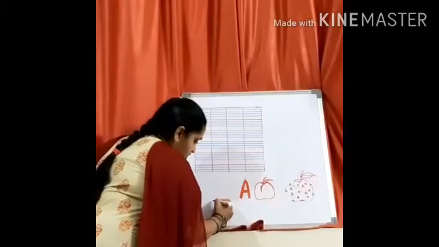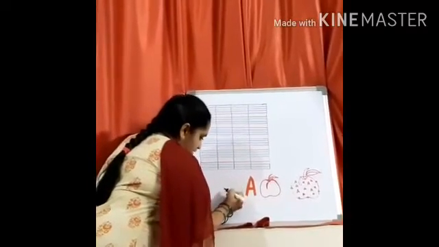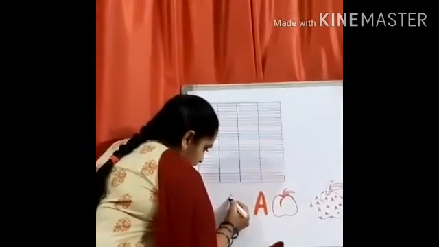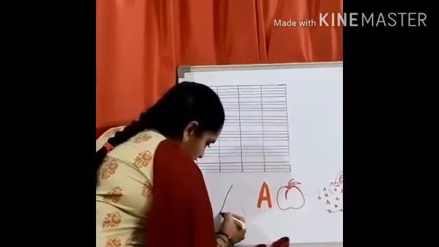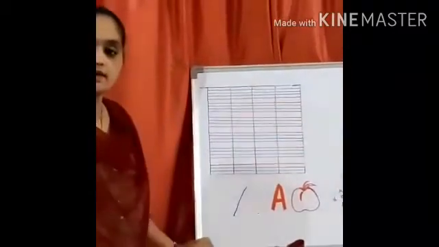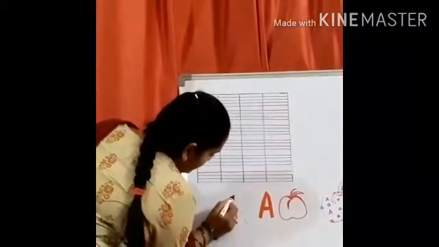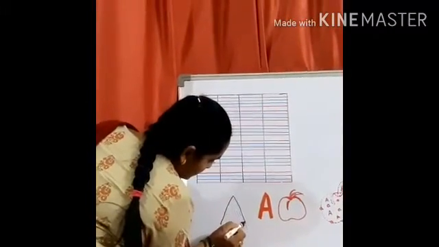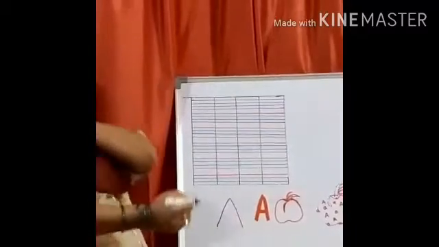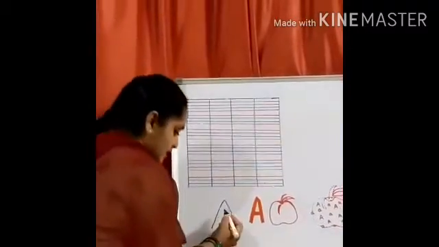So now what we are going to do, we are going to join these dots. Now which line is this? Slanting line. So now we will join these dots also. This is our one more slanting line, children.